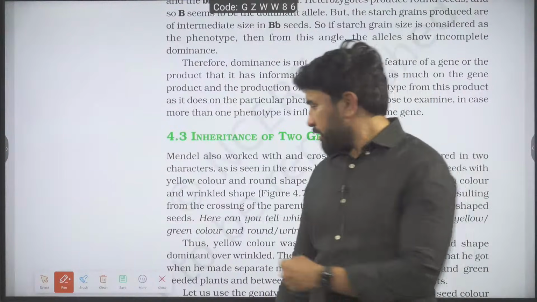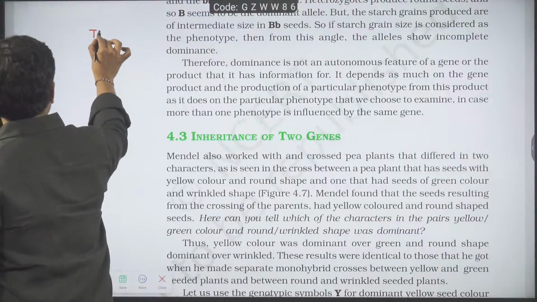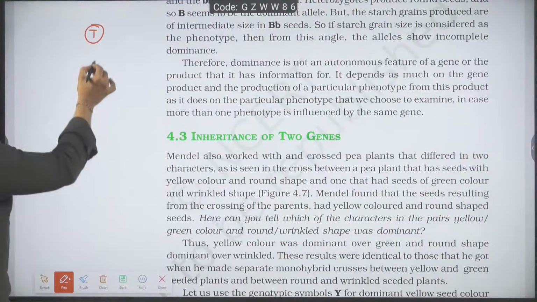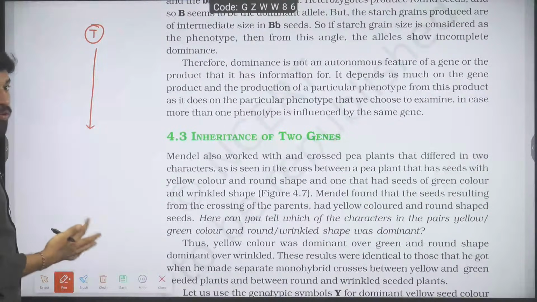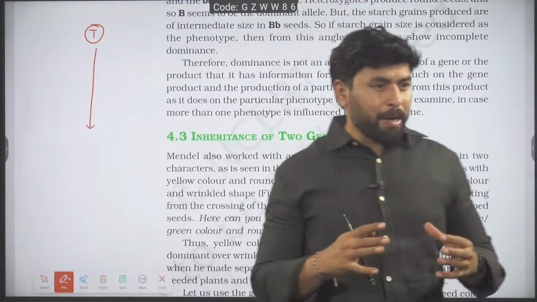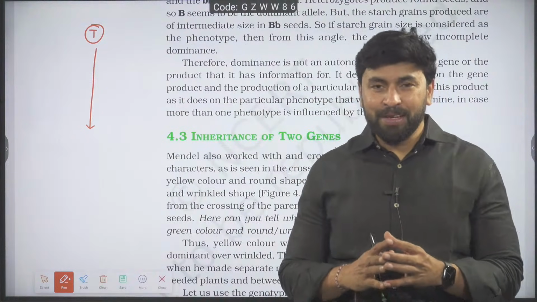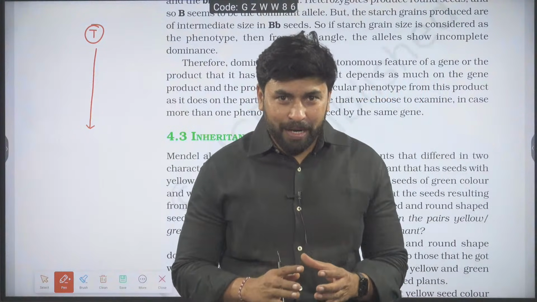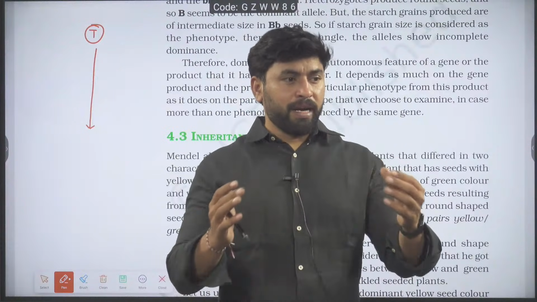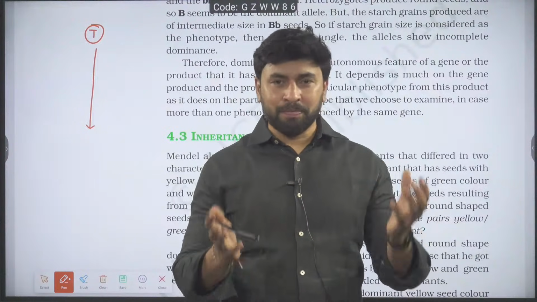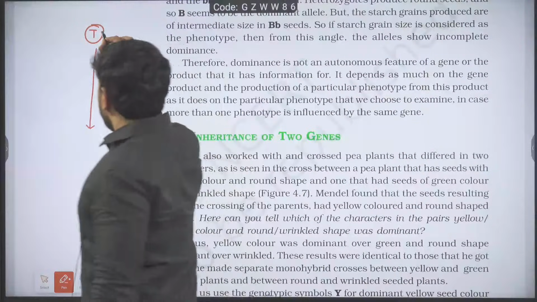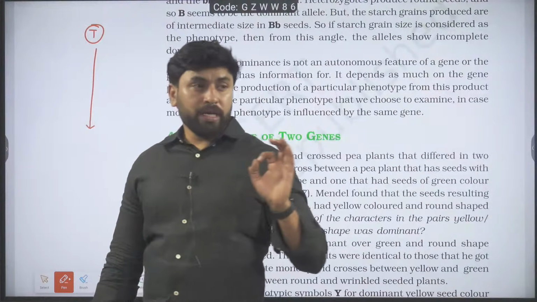Dominance means what? Come on. I am saying capital T is dominant. How do I know capital T is dominant? Is there any plant which has capital T? For example, if you go in front of a pea plant and say you have a capital T because you are tall, the plant will not understand that. Keep it in mind. In that case, imagine capital T in the sense of a dominant allele.